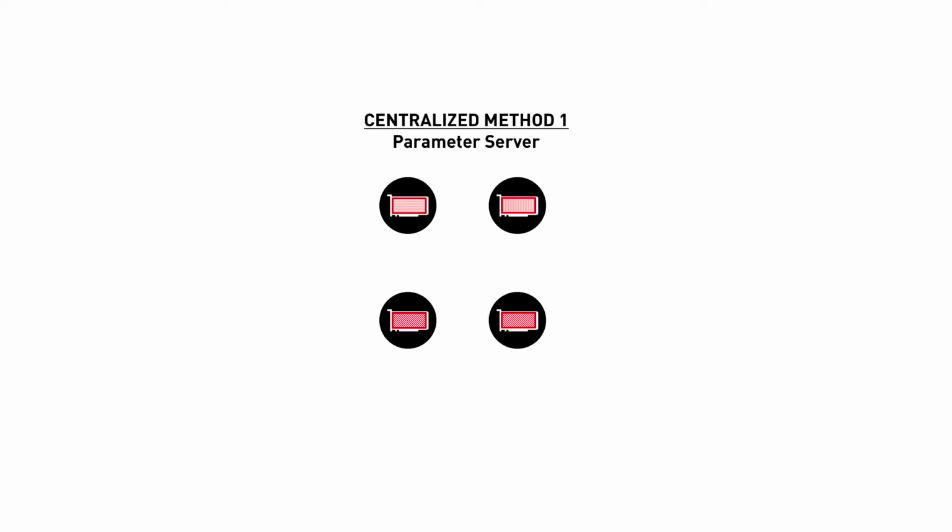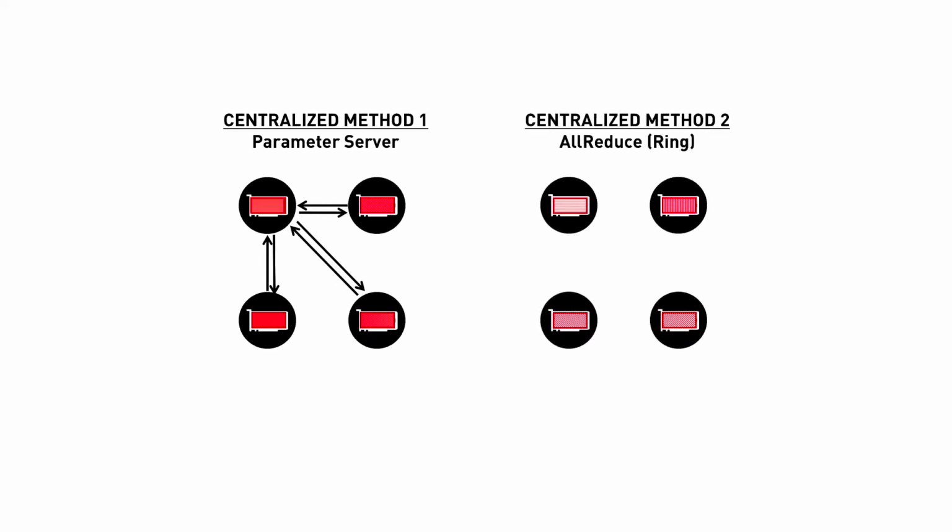Let's say you want to average 4 models from 4 workers. In one approach, we could send all models to a single server and have the server average them and send the average back. A second, smarter way of doing this is to use an all-reduce operator. The idea is simple. If all workers communicate via a ring topology, let the model flow through all workers, doing the sum for each, and then let it flow through all workers again.